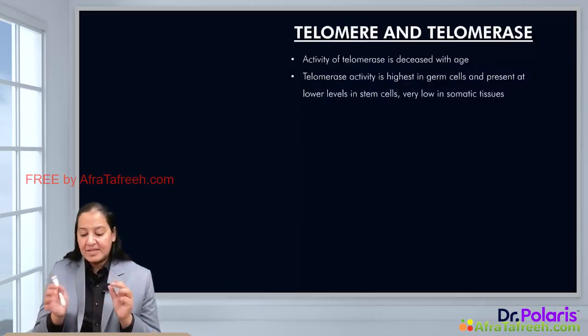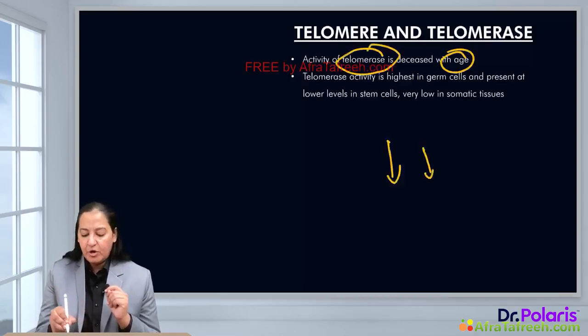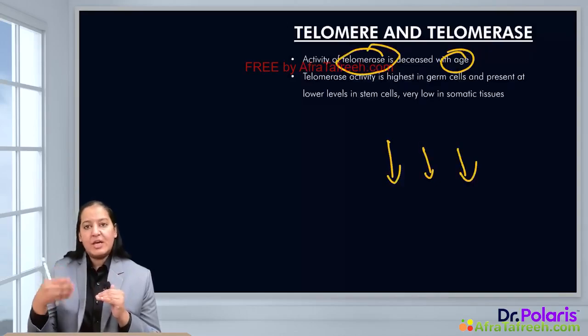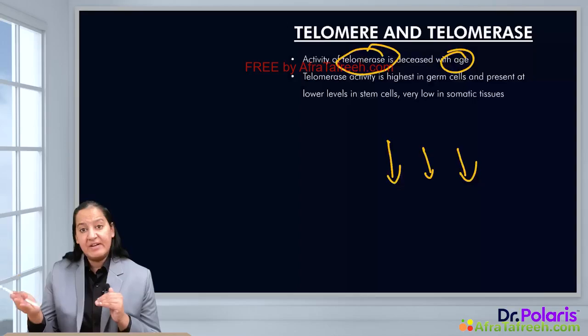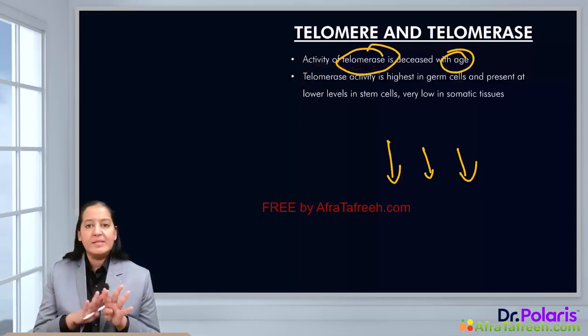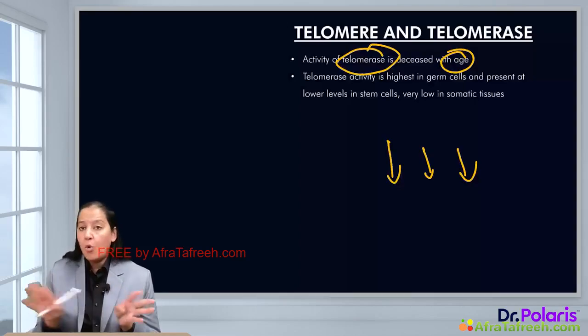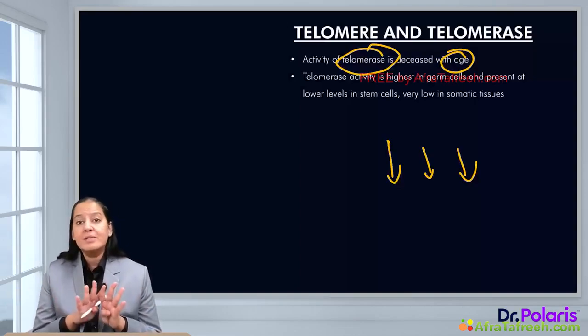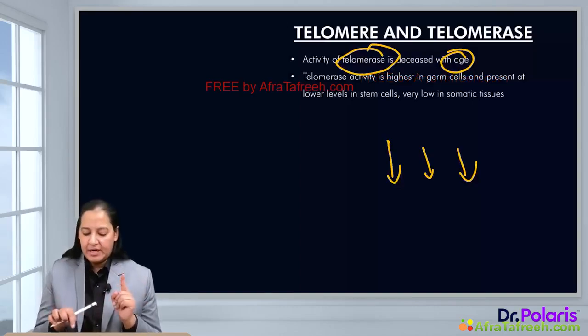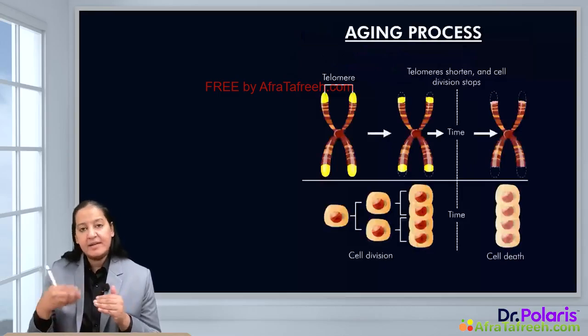But the point here is that with age, the activity of telomerase declines. As the age increases after 40, 50, 60, 70 years of age, the activity of telomerase is decreasing. Now what will happen if telomerase is non-functional or has decreased activity? With every cell division, the telomere will shorten, but now there is no one to regain its length because telomerase is non-functional with age. So the length of the telomere cannot be regained. You got my point?